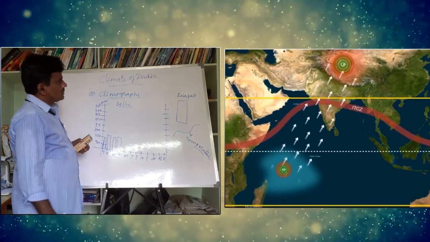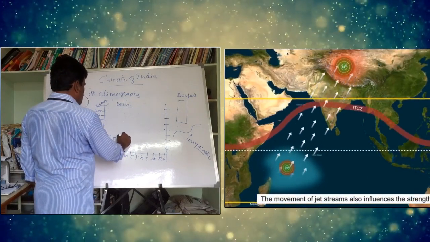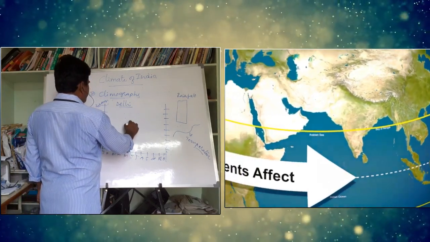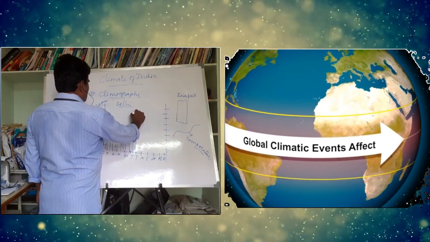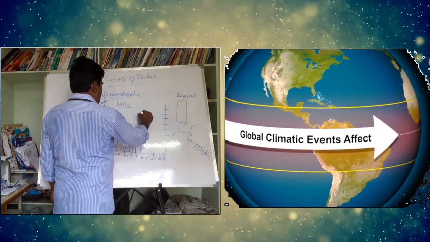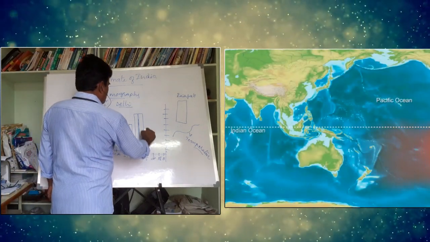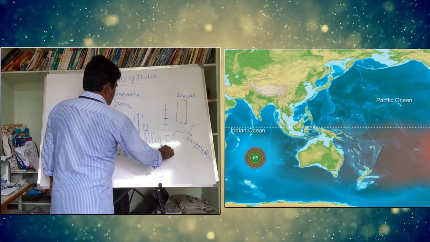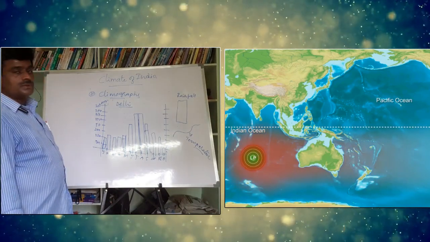Just look at this. The bar graph indicates rainfall. May can also be seen like this. June rainfall is like this. July rainfall is like this. August rainfall is like this. Then September rainfall, October rainfall, November and December. See, these bar graphs are explaining the rainfall of the region of Delhi.